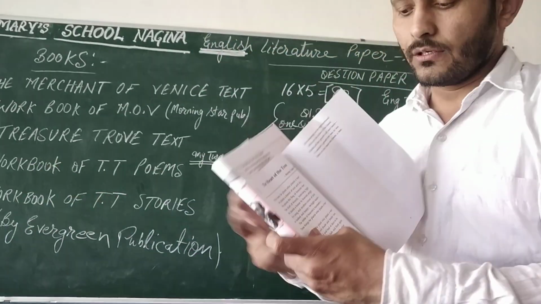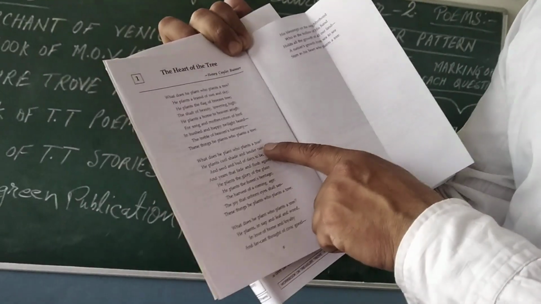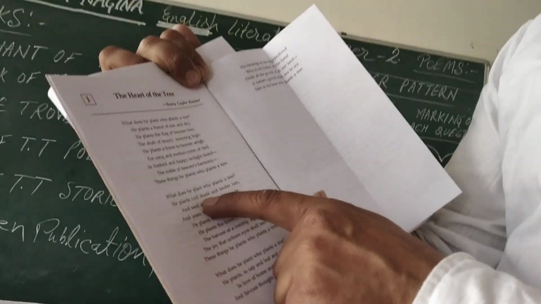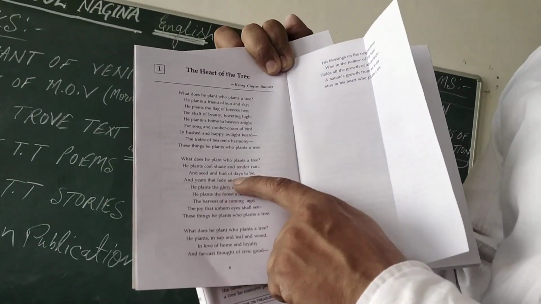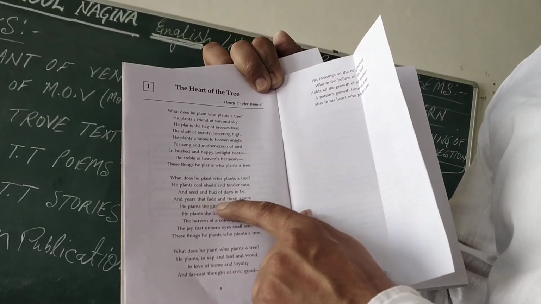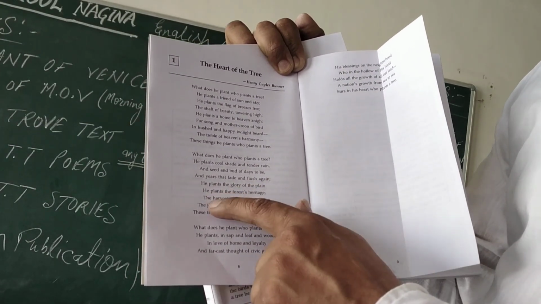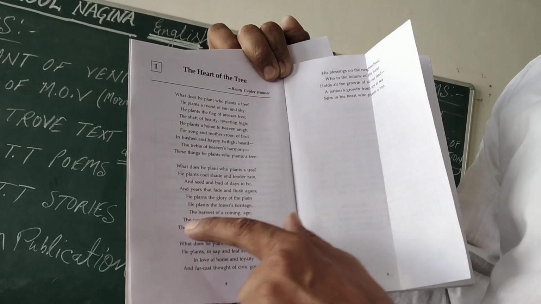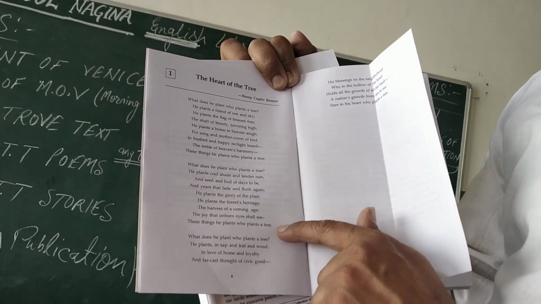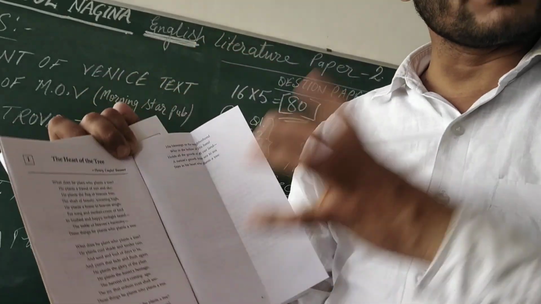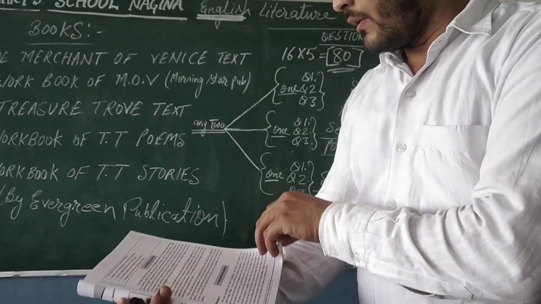Coming to the second stanza. What does he plant who plants a tree? He plants cool shade and tender rain and seed and bird of the days to be and years that fade and flush again. He plants the glory of plain, the harvest of the coming age, the joy that unborn eyes shall see. These things he plants who plants a tree. So the second stanza in this poem is asking a question. Let us see the explanation for this now.